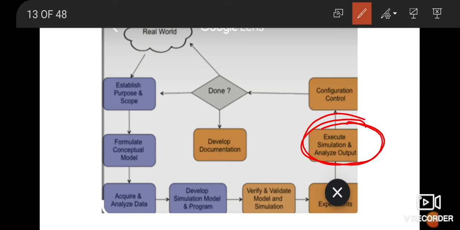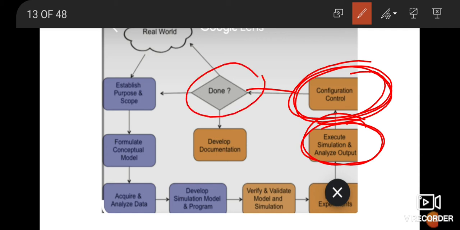Now you can analyze your output, and out of that output you get a specific configuration control, meaning you get a certain result which is supplied to the real world, and that is the real world solution.